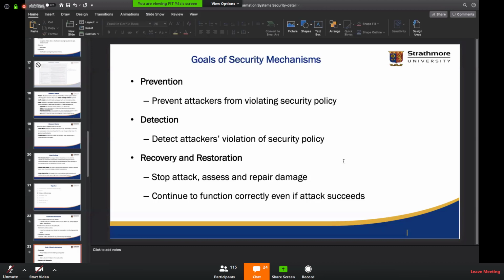That will be detection, because the idea is to try and get the weaknesses exposed. Yeah? So this should allow you to have measures in place to try and fix these loopholes. Yeah?